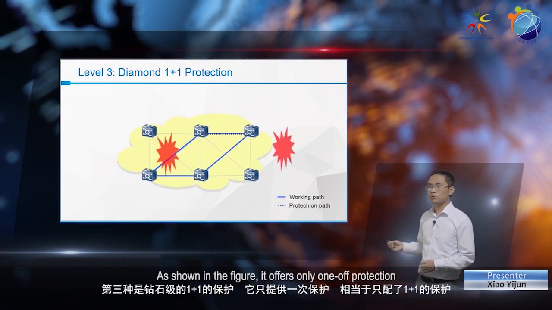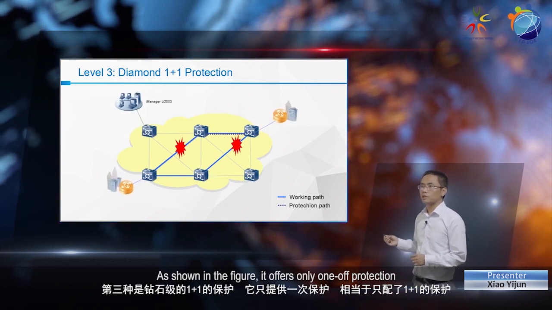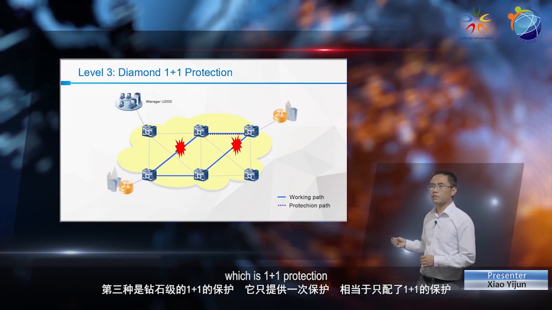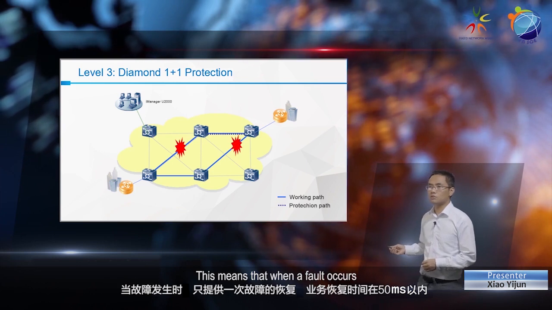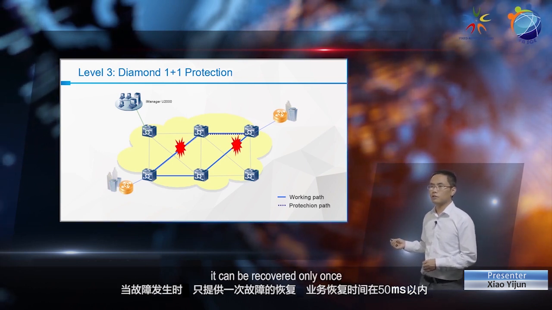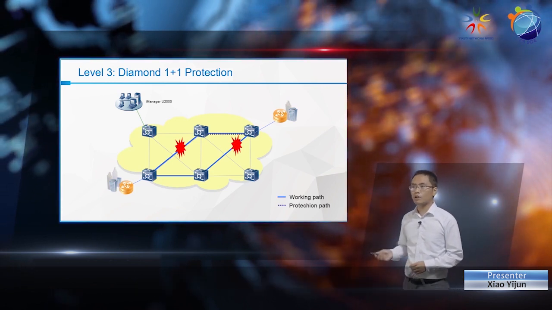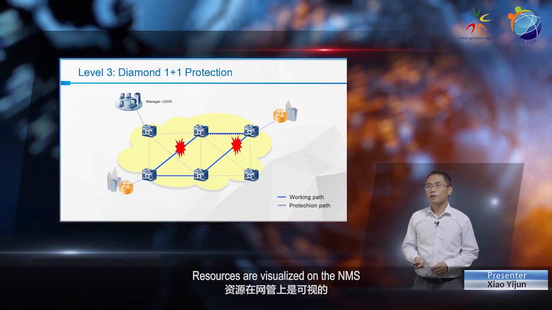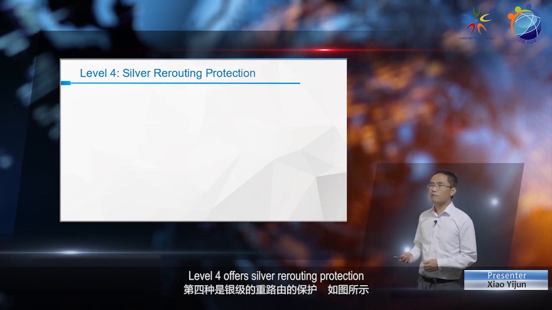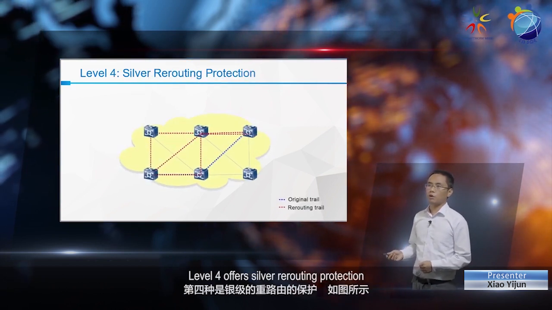As shown in the figure, it offers only one-off protection, which is 1+1 protection. This means that when a fault occurs, it can be recovered only once, with service recovery time of less than 50 milliseconds. Resources are visualized on the NMS. Level 4 offers Silver rerouting protection.